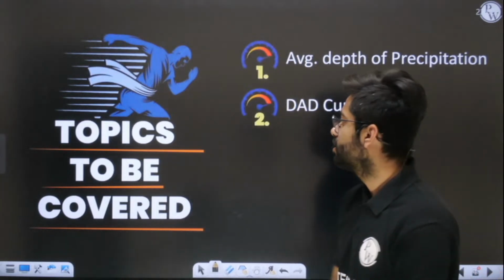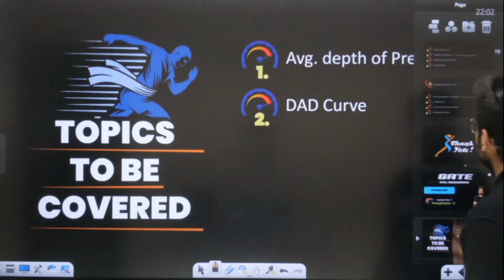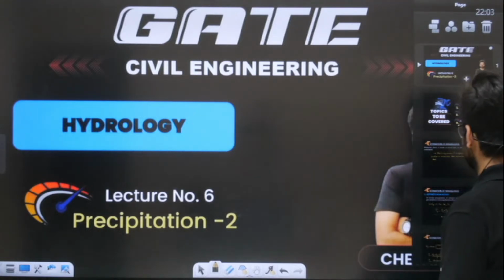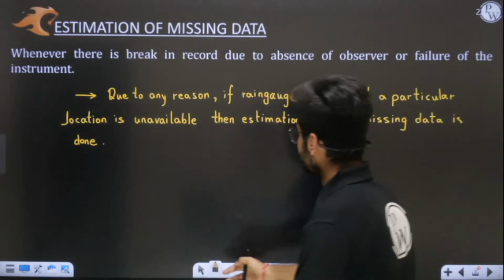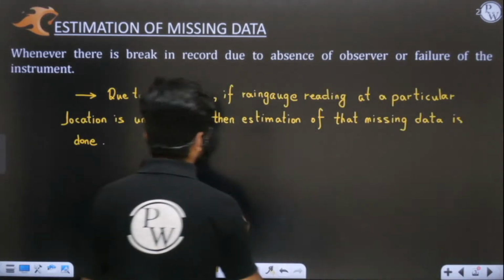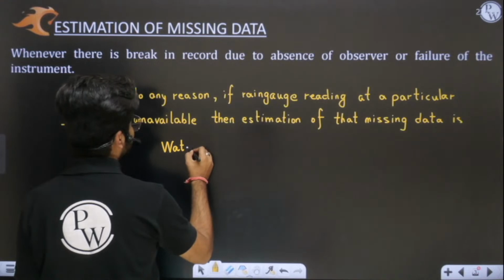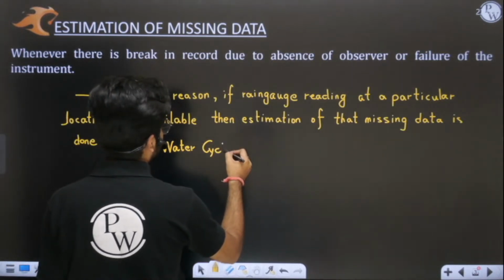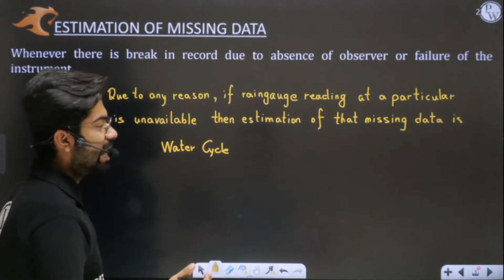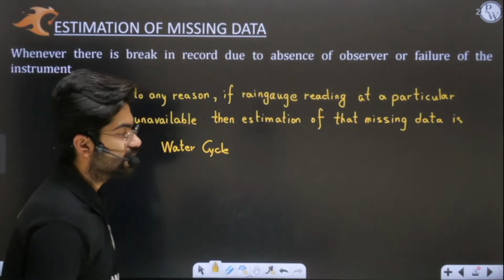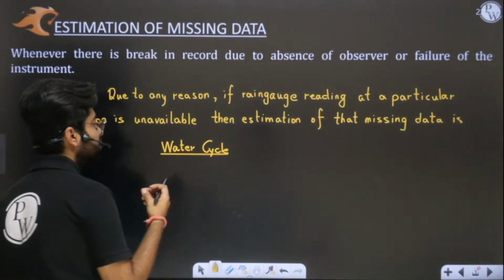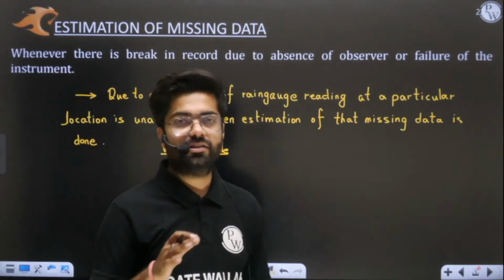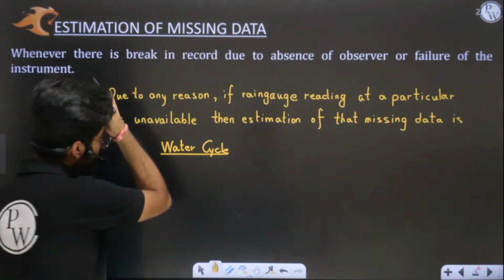So first let us take a quick recap of what we have learned till now. Initially I told you about water budget and water cycle. Global water distribution we talked of: how much water is present in ice caps, in lakes, in oceans, that we have discussed already. Then water cycle I told you, and that the sun was the driving force behind it. So that we have discussed.